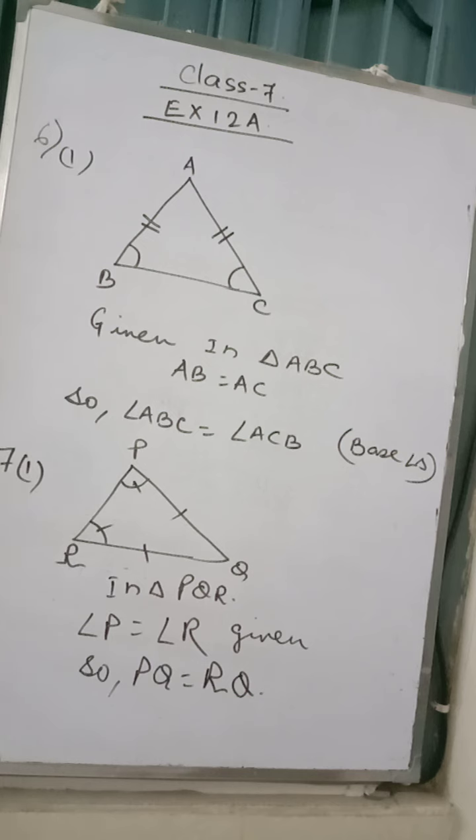Okay. So for today you leave it up to here. Next day, yes, you have to draw one more triangle for 6.2 and one more triangle for 7.2. You cannot write in the same triangle. It's a symbolic triangle, not the exact measurement you have to take. Just use pencil and scale, draw symbolic triangle and write what is given in the book and what is asked in the book. Okay. Next day we will be solving question number 8 and all.